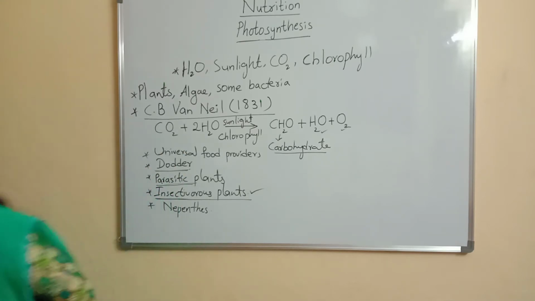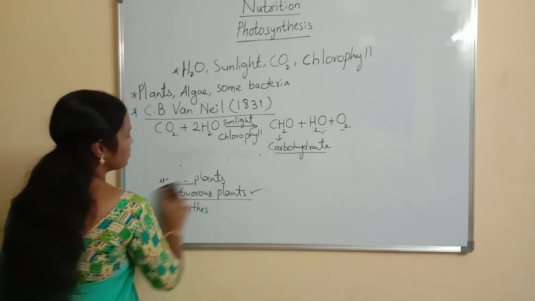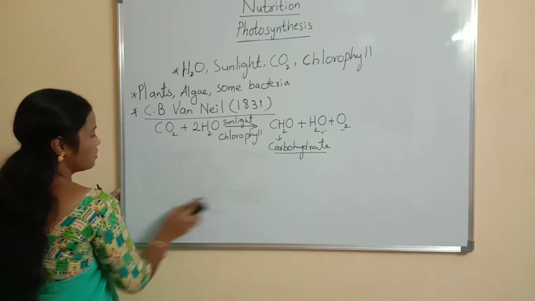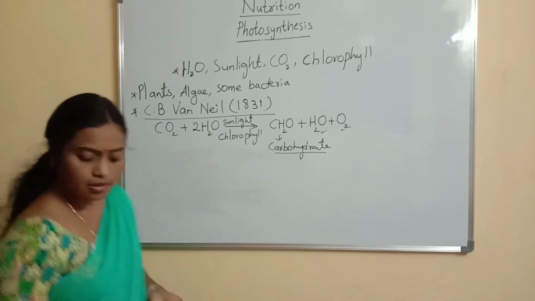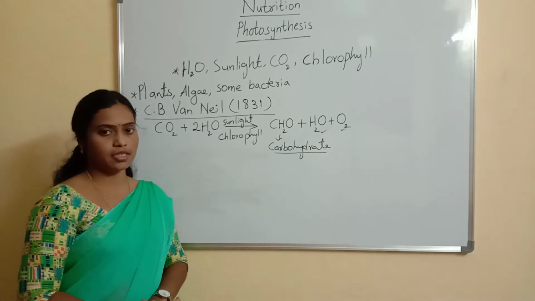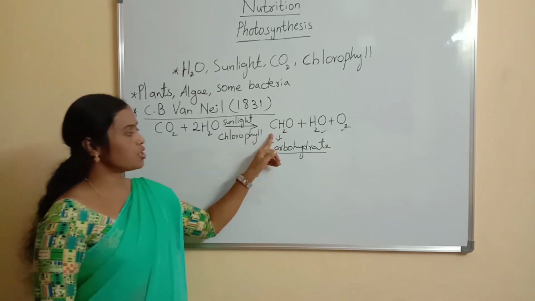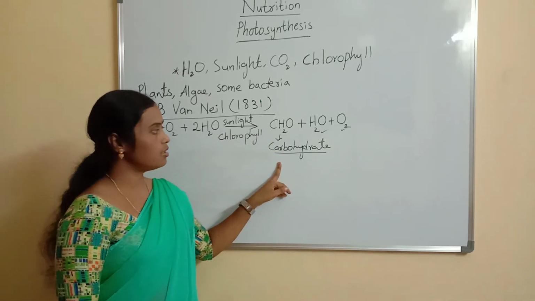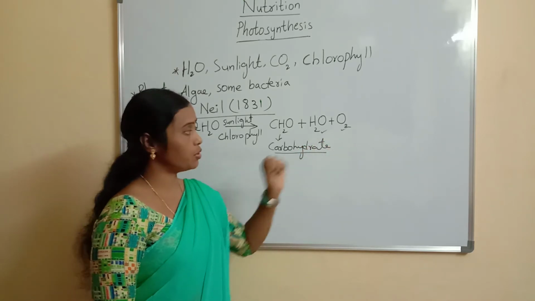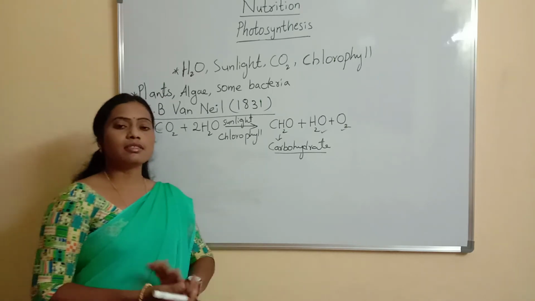Then next, let us continue this topic. See children, C.B. Van Niel formulated the equation of photosynthesis for the first time. His opinion was that for formation of 1 molecule of carbohydrate, 1 molecule of water and 1 molecule of oxygen are produced. Okay, this is the formula formulated by C.B. Van Niel.